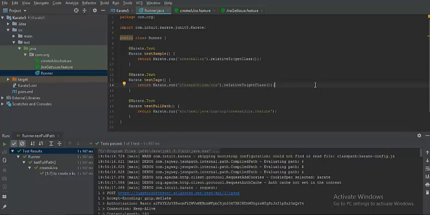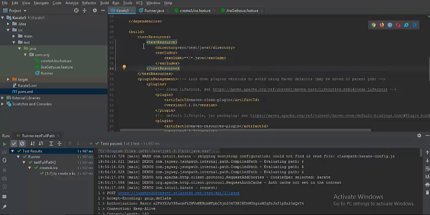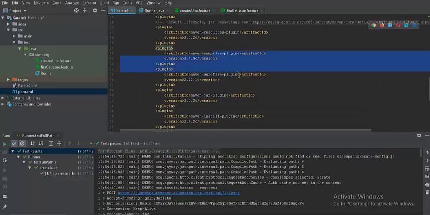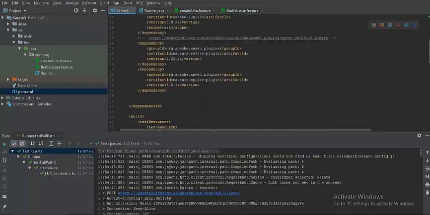So before that, I would like to give you a walkthrough of what you should have when you want to run this test as a Maven test. So in the pom.xml file, please make sure that you have this test resources block. I have done a video on how to run Karate tests as a Maven test. Please go through that learning for the complete details. I'm just giving you a crisp overview of how it should be. And you should have a couple of plugins in the build section, which are the Surefire plugin and the Maven compiler plugin. So these two are more than enough.